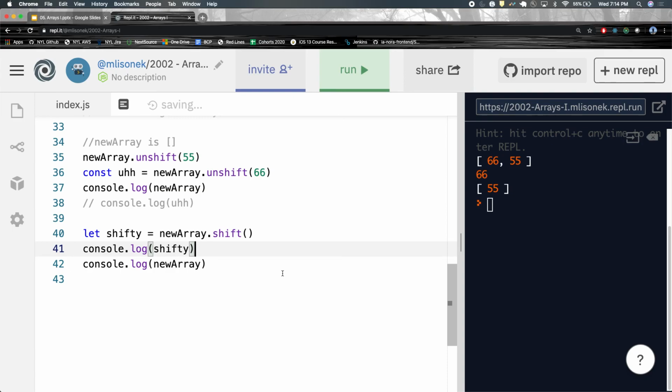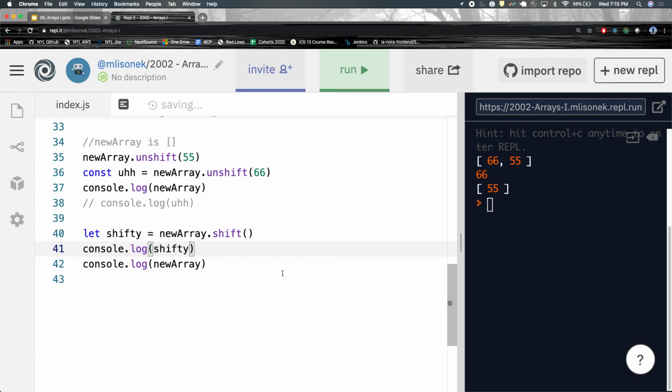So let me just go over again how this 66 is inside of this variable. JavaScript reads this line, it says you're declaring a variable shifty, right? And we say, what is that value going to be? Okay, new array, and then it says dot shift. This is a method. Methods are functions.